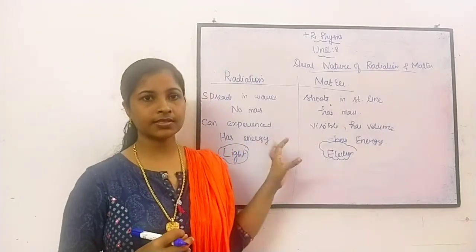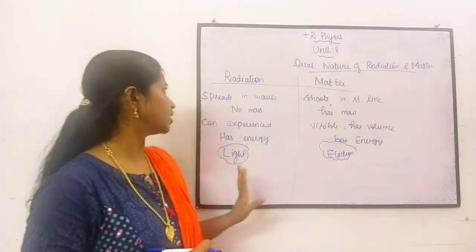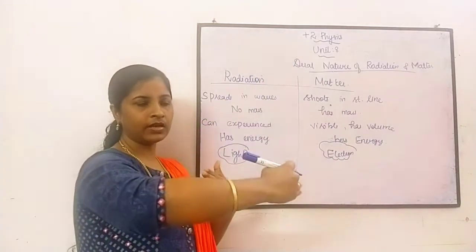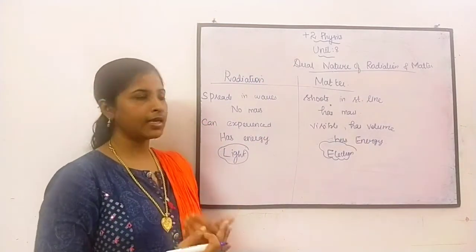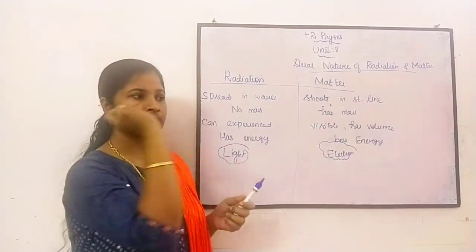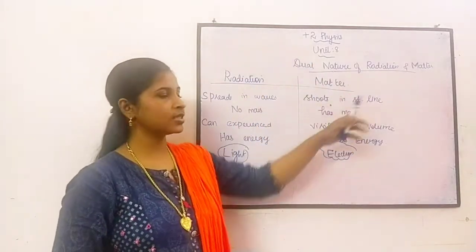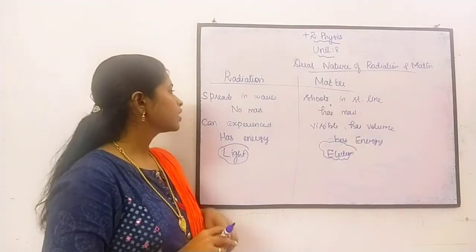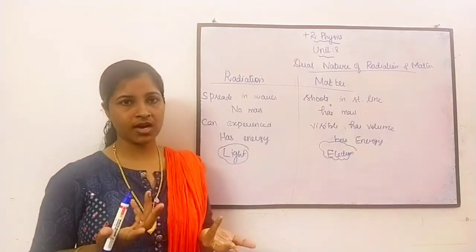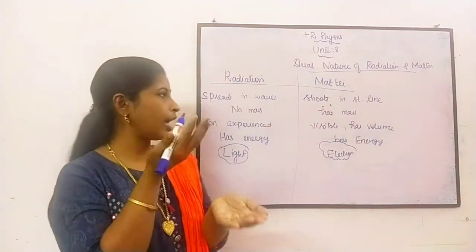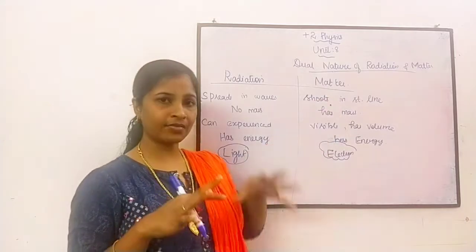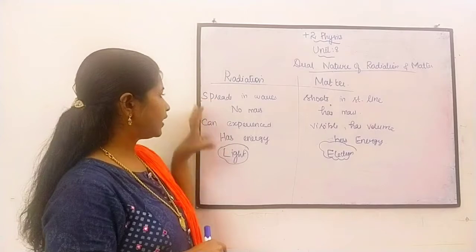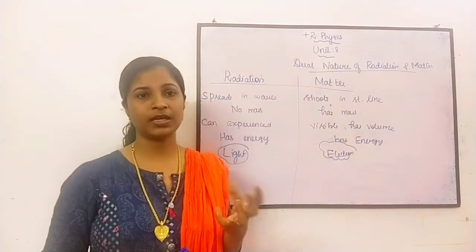Let me discuss some of the properties of radiation and matter. Radiation spreads like a wave, like ripples in water. But matter, if you throw sand, moves on and shoots in a straight line. Radiation has no mass, we cannot measure it. But matter has mass; when you take sand, you can measure it. Also, radiation we can experience but cannot feel.